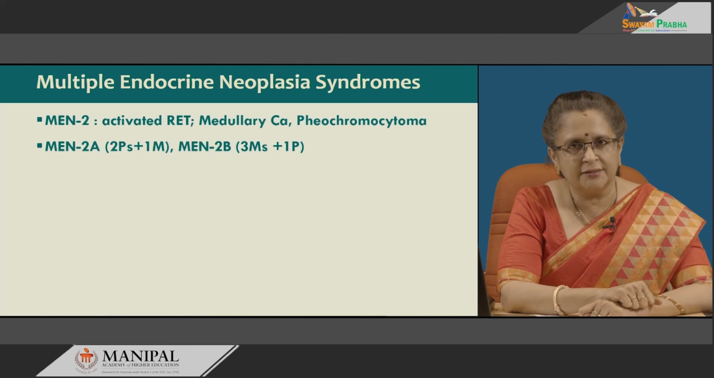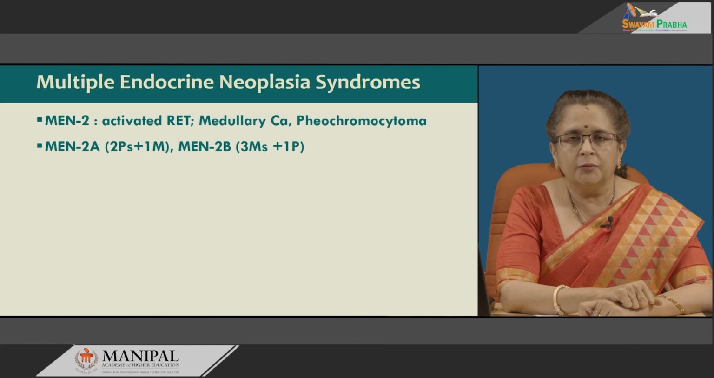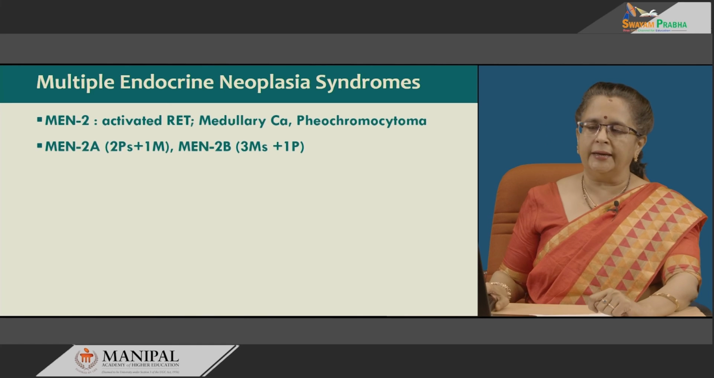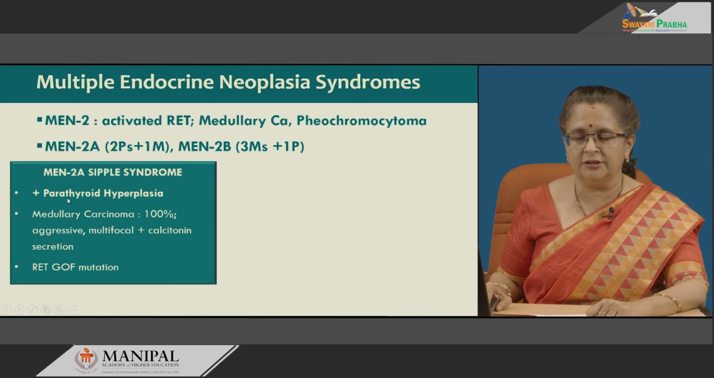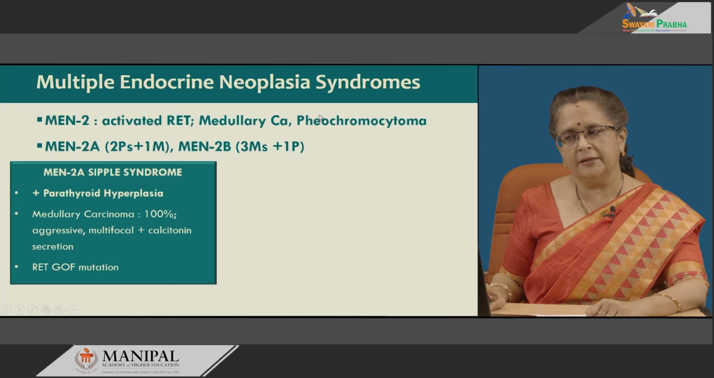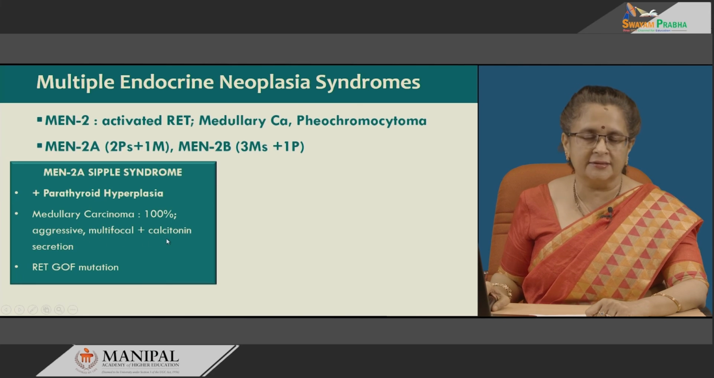Now, we move on to MEN2, that is multiple endocrine neoplasia type 2. Type 2 of these syndromes has 2 types, 2A and 2B. Both of them are associated with activated RET proto-oncogene, medullary carcinoma and pheochromocytomas. Now, MEN2A is also known as Sipple syndrome and it is seen to have associated parathyroid hyperplasia along with medullary carcinoma and pheochromocytoma. Medullary carcinoma is seen in 100% of these patients with Sipple syndrome. It is aggressive, multifocal and secretes calcitonin.